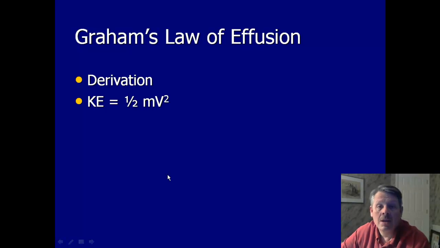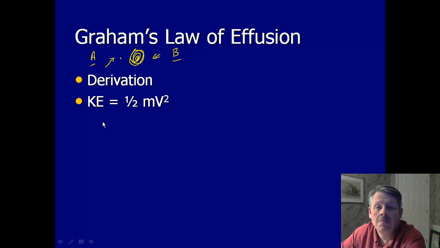So we can actually derive Graham's law of diffusion from the law of kinetic energy. Kinetic energy says kinetic energy is 1/2 the mass times the velocity squared. So if we have two molecules, one of them that's very tiny and one of them that's very, very big, right? This one has very little mass. This one has a lot of mass. Let's call this A over here, and let's call this B over here.